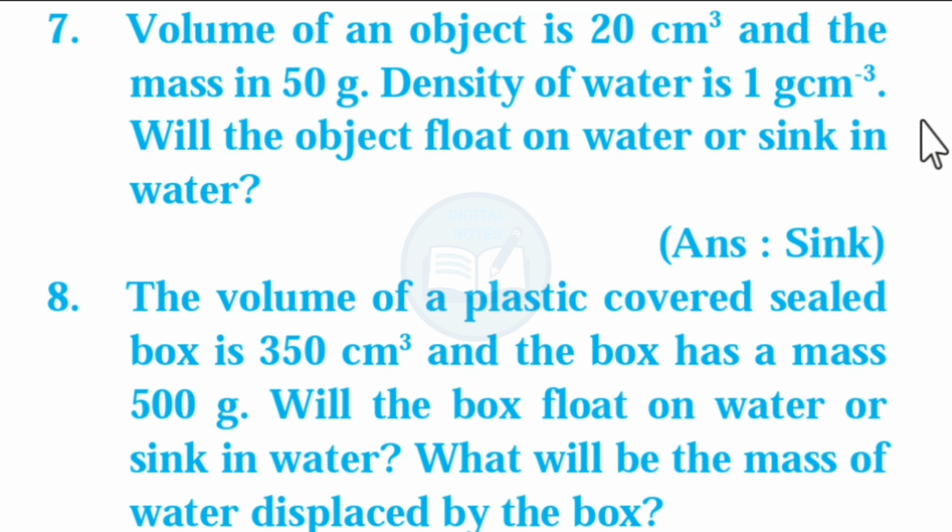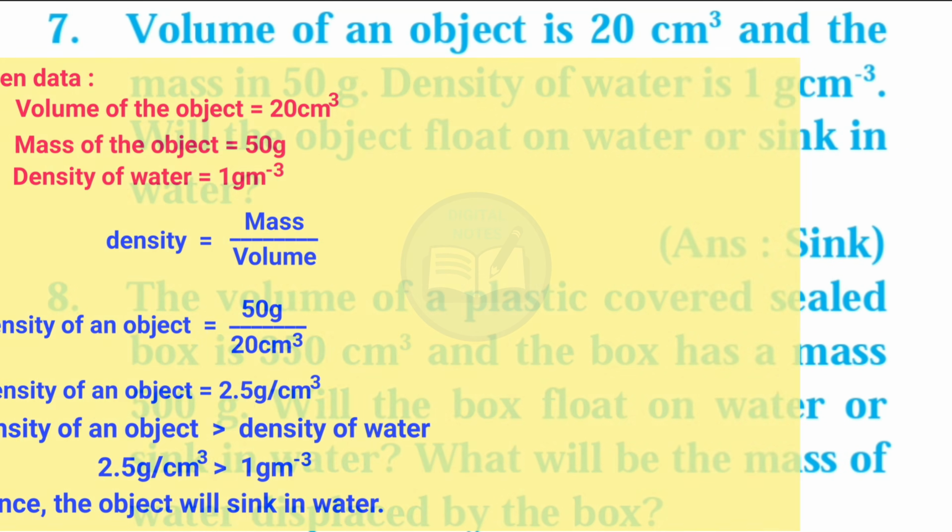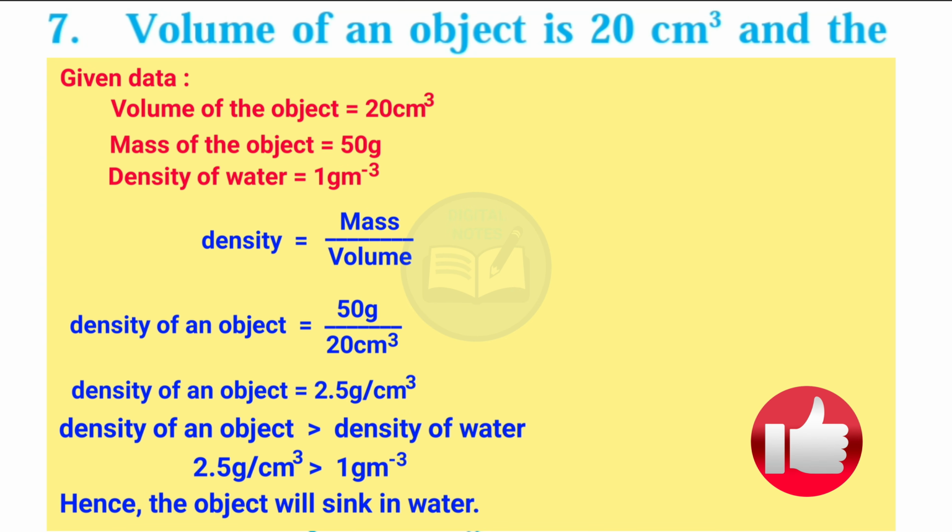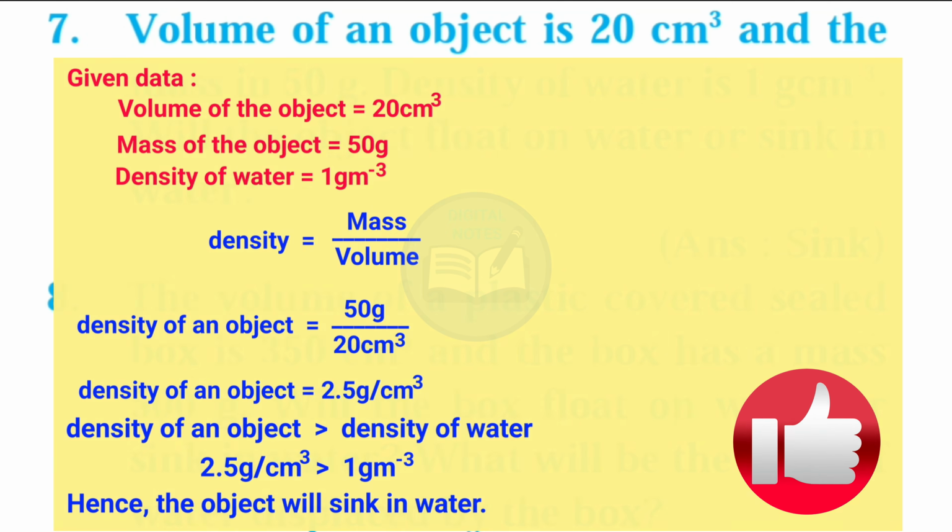Next question, volume of an object is 20 cm cube and the mass is 50 gram. Density of water is 1 gram per centimeter cube. Will the object float on the water or sink in water? This question is solved by using the given data and the formula: density is equal to mass upon volume. Take a screenshot or write it in your notebook. Answer, the object will sink in water.